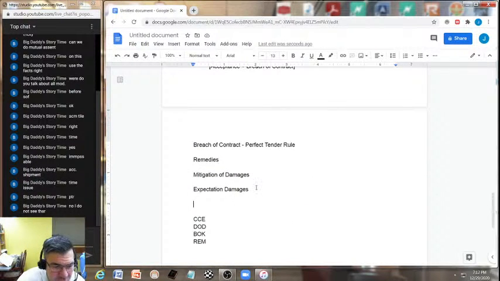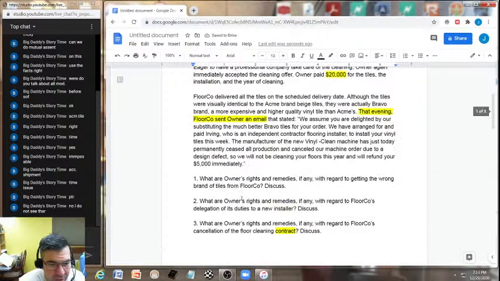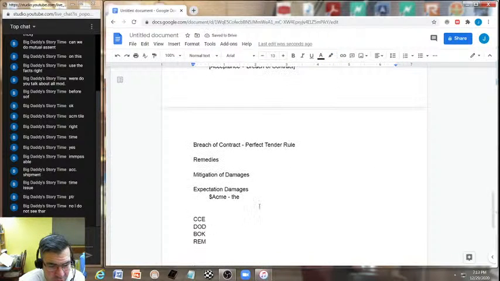Whatever the difference is between the Acme brand minus the brand that was actually sent, I believe it was Bravo. So the difference between the two, which would represent in essence the benefit of their bargain.